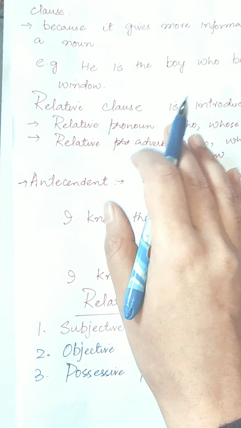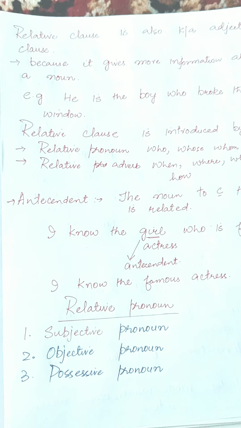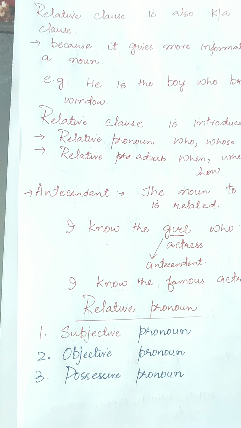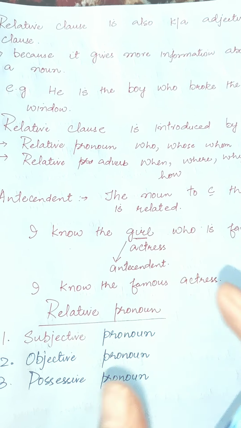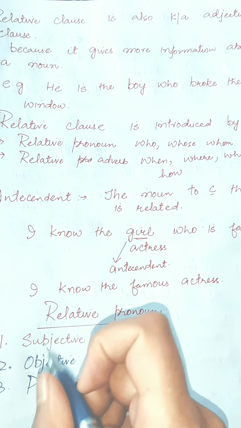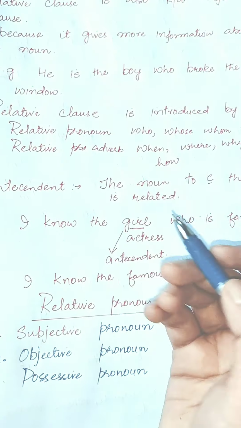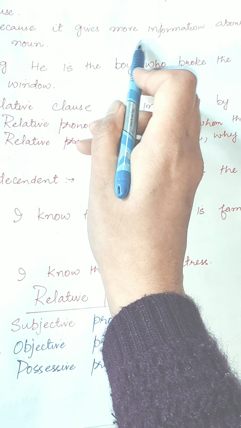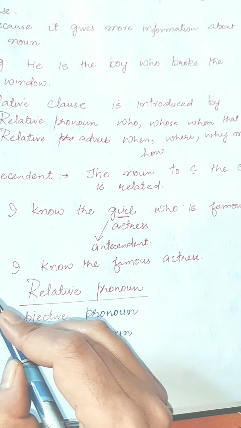A relative clause is also known as an adjective clause. You have learned that an adjective is a part of speech, a word that describes a noun or pronoun. So a relative clause is also known as an adjective clause. Why? Because it gives more information about a noun. It describes a noun or pronoun.